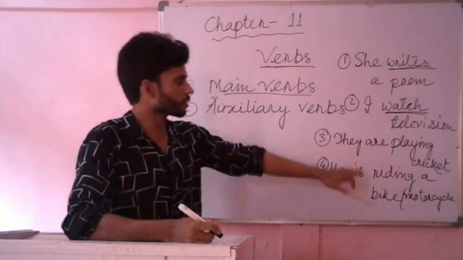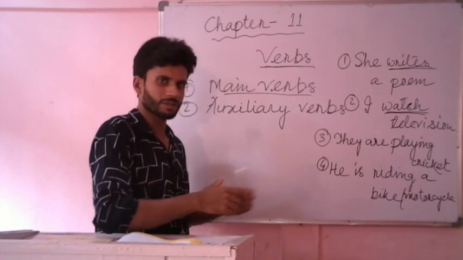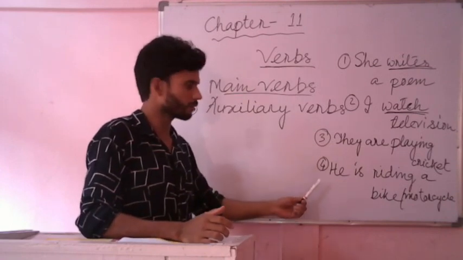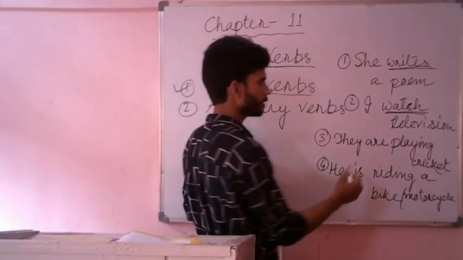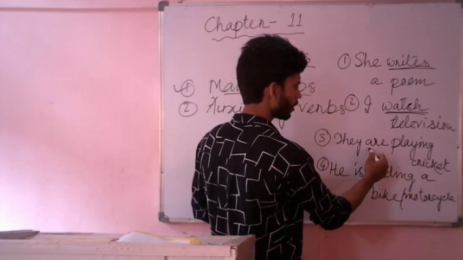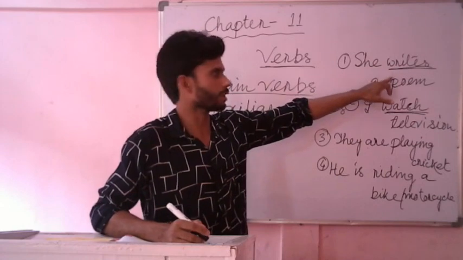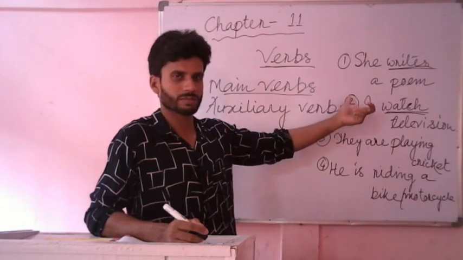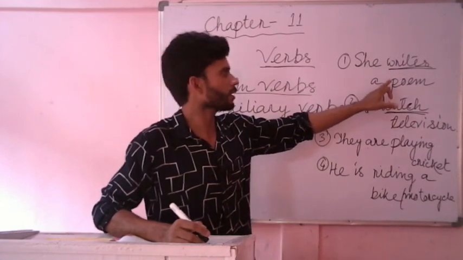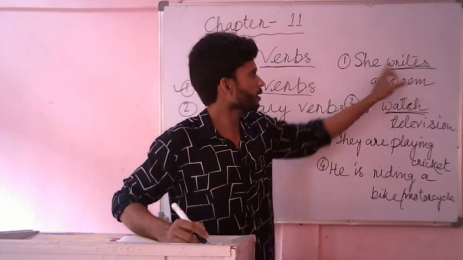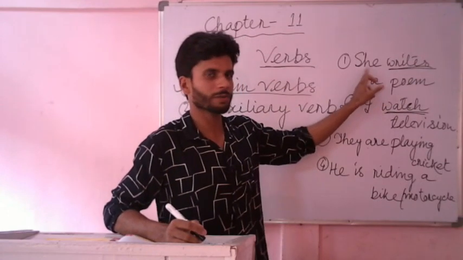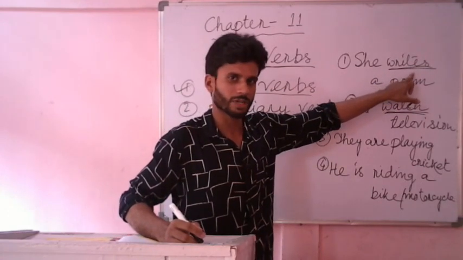But in the next two cases, sentence number 3 and sentence number 4, if somebody asks you which is the verb in the first two cases, then the answer will be: in sentence number 1, write is a verb.